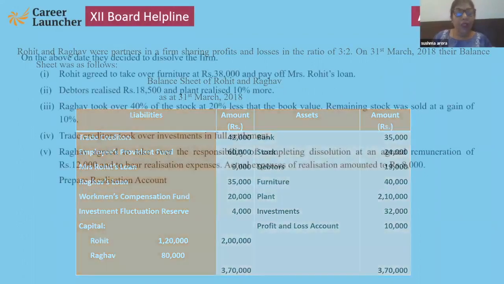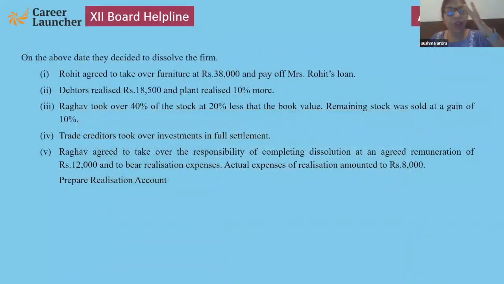Rohit agreed to take over furniture at rupees 38,000 and ready to pay Mrs. loan. Debtors realized 18,500, plant realized 10% more. Raghav took over 40% of his stock at 20% less and remaining at a gain of 10%.